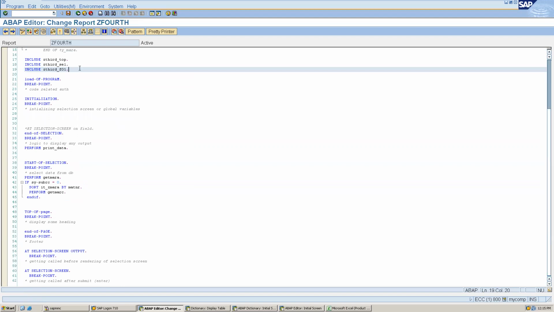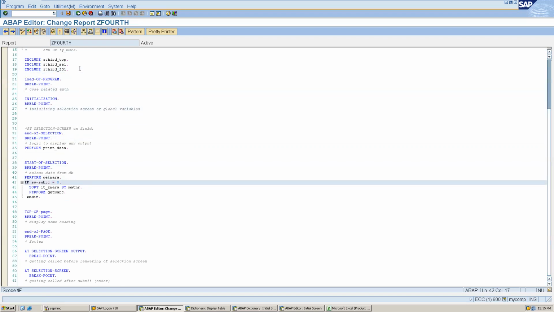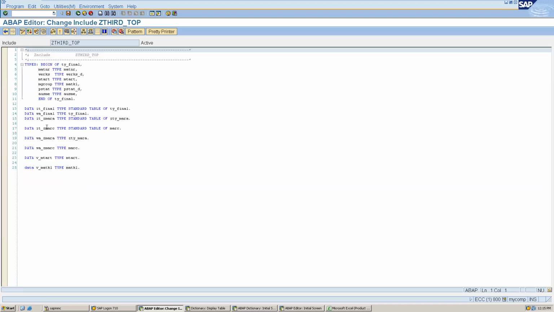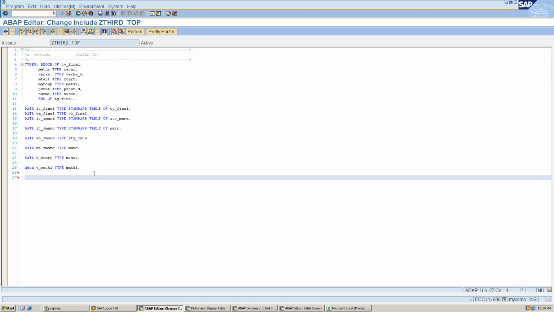But if I have to add anything new, for example, if I have to select data from the MAKT table, what I will do is first go there and add one more. I will declare my internal table for MAKT. I will declare IT underscore MAKT type standard table of MAKT. I will save it. I can activate it also because this is a declaration.